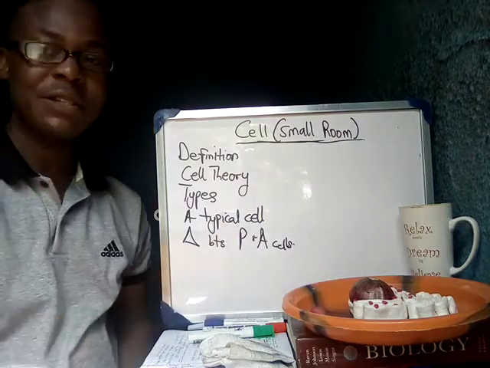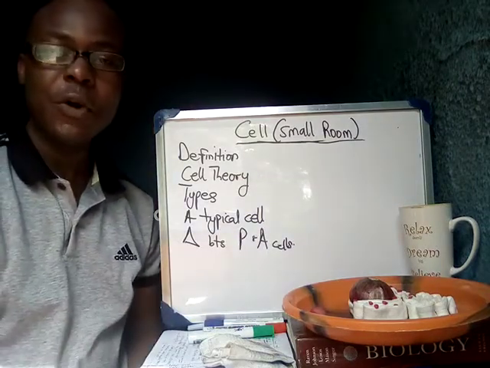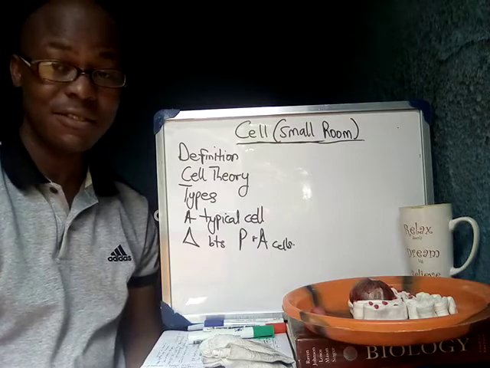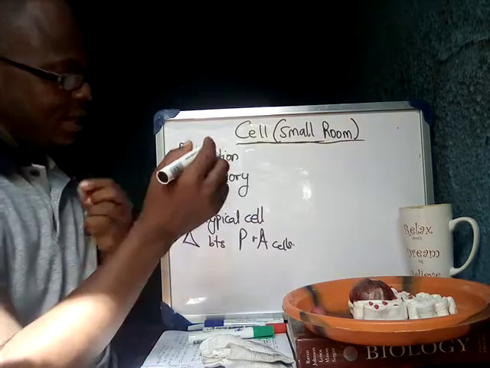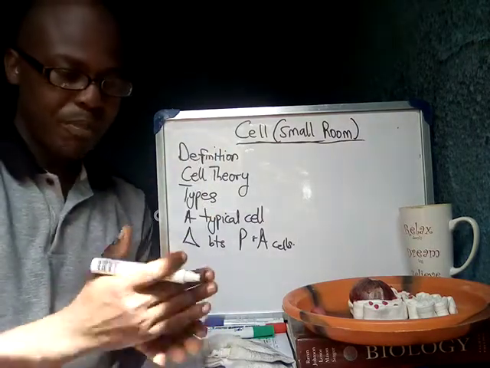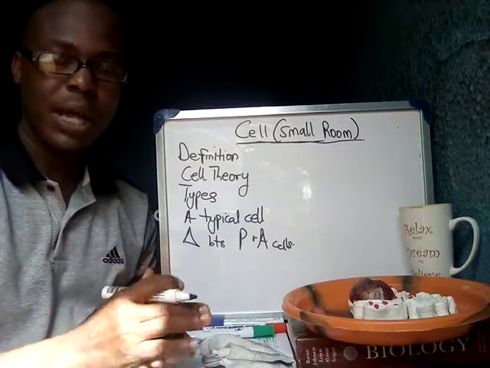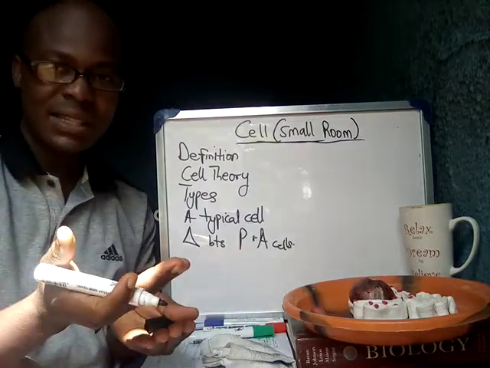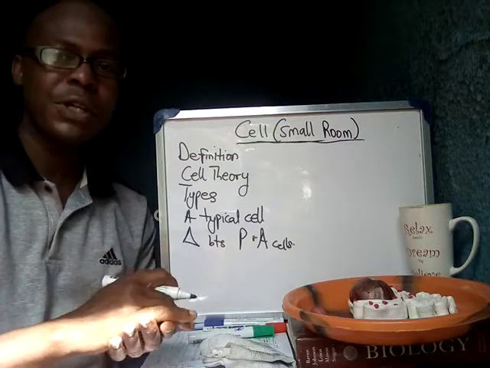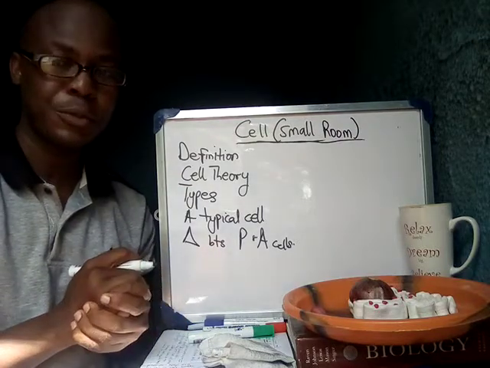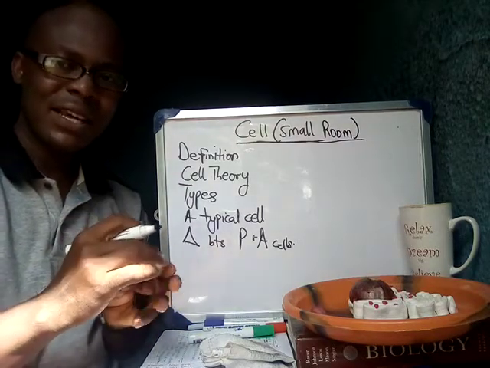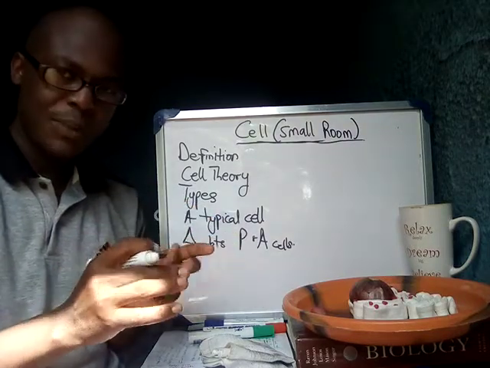The first person to use the term cell was Robert Hooke in 1665. He got the bark of a cork plant, took a thin slice of it, and viewed it under a crude microscope. He realized that there were some shapes there, boxes.